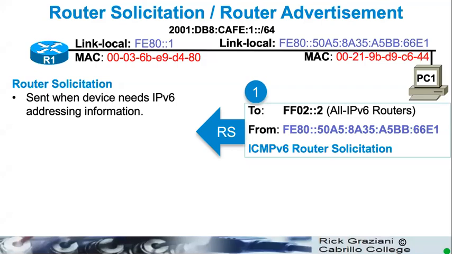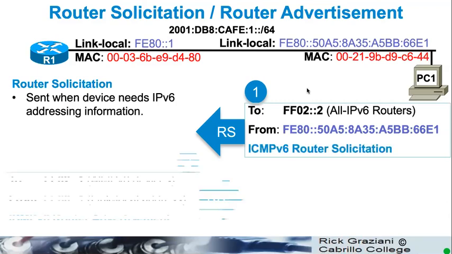So it can also be sent from what's known as the unspecified address, which is basically an all-zeros address. Anyway, this is the router solicitation message.